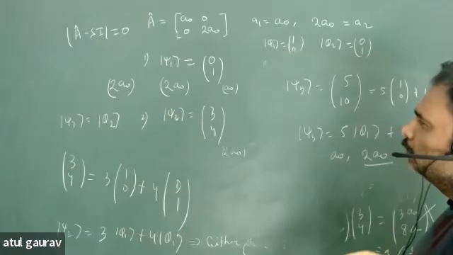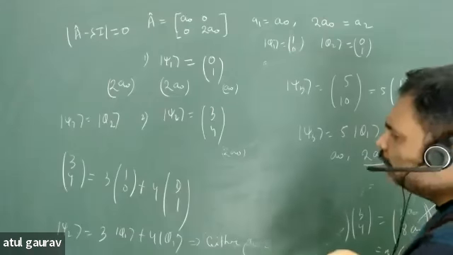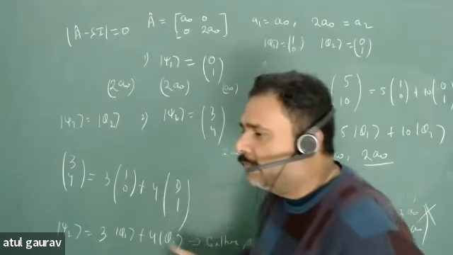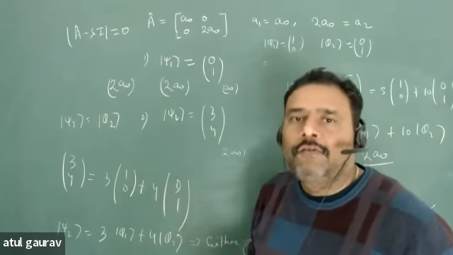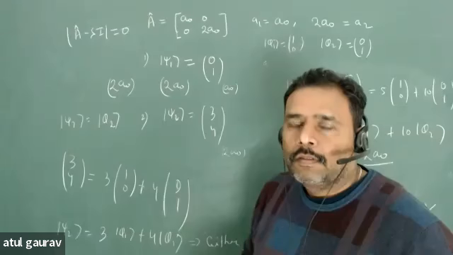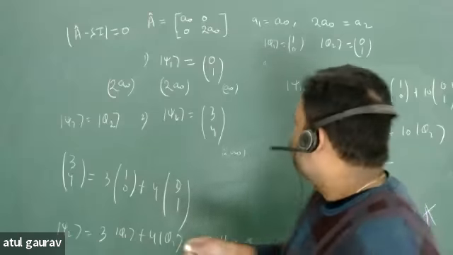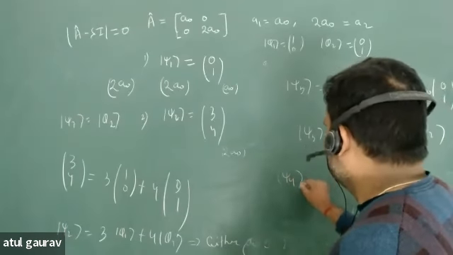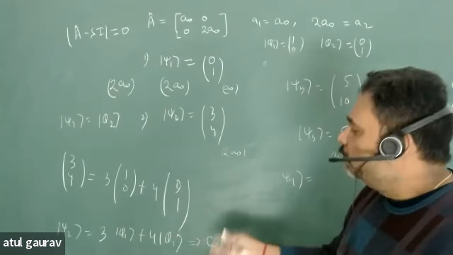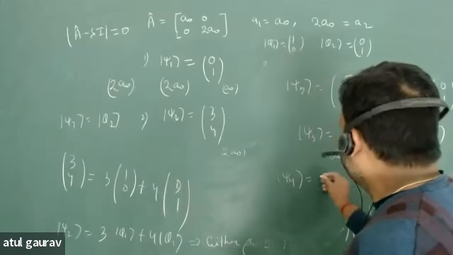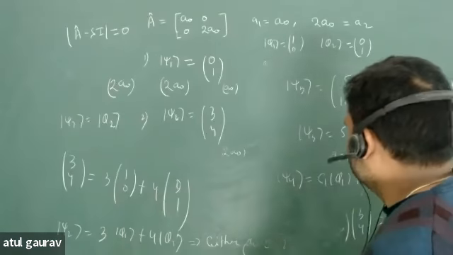Sir, if our phi4 is something like 5, 0, means another entry is 0. Why is phi4 there? If it is 2 cross 2, then your state will be written in terms of phi1 and phi2. From where will you get phi4? No, sir. I'm saying that if a state that we are considering is something like psi4. Okay, sorry, psi4. Yes. In that case also eigenvalue will come as A0 and 2A0, if you are writing this psi4 in a basis of phi1 and phi2. Okay. Are you getting my point?